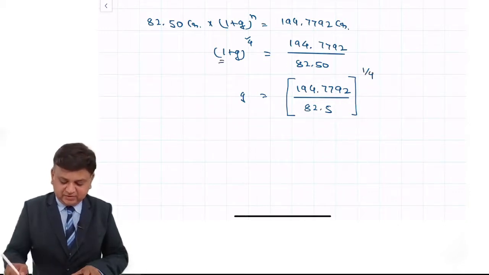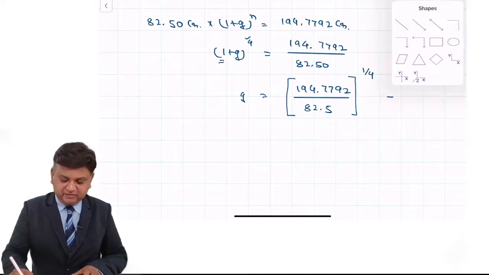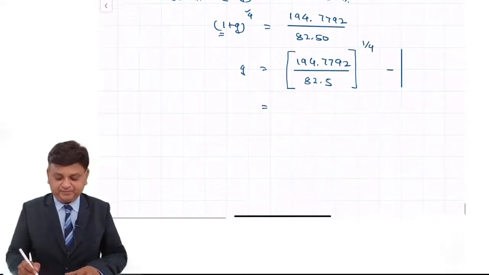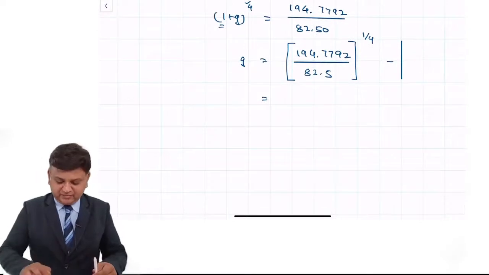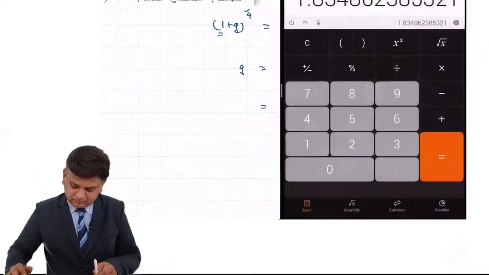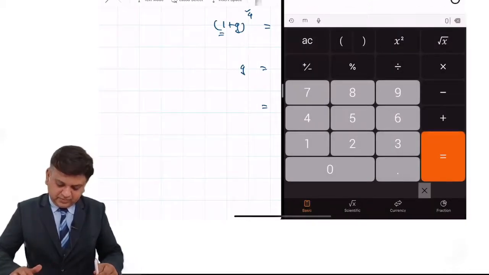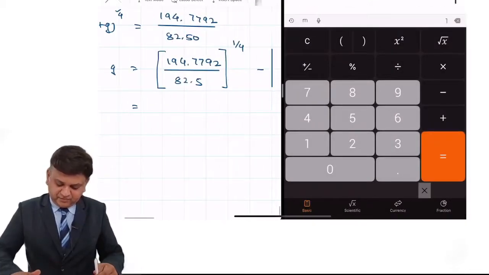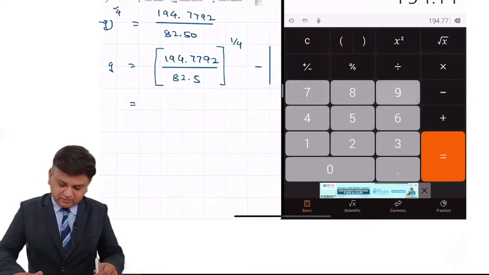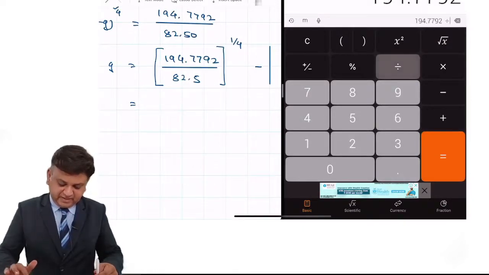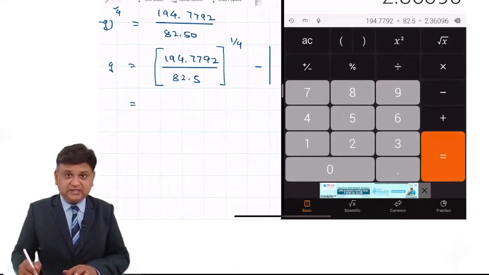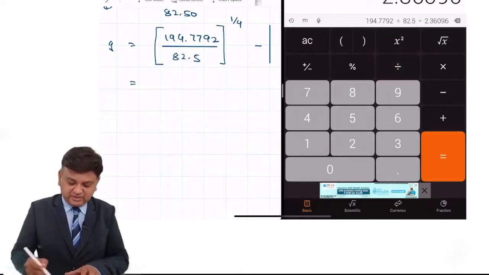And this positive 1 will be transferred to the opposite side and it will become negative 1. That is what we understand. So we have to do the answer like this. It is 194.7792 divided by 82.5. So you get the answer as 2.36096.